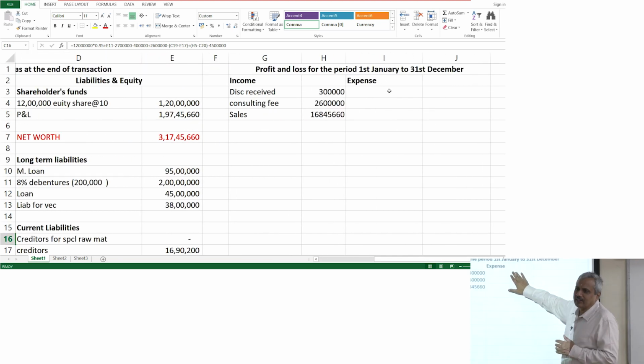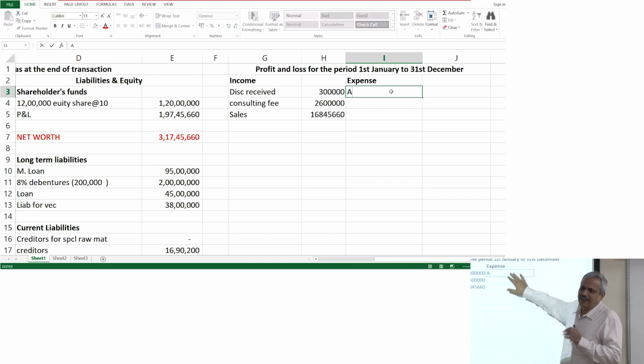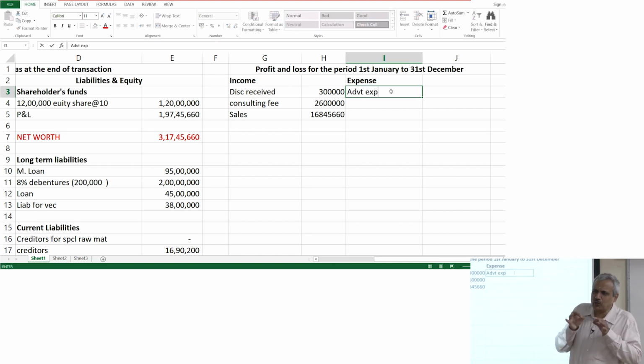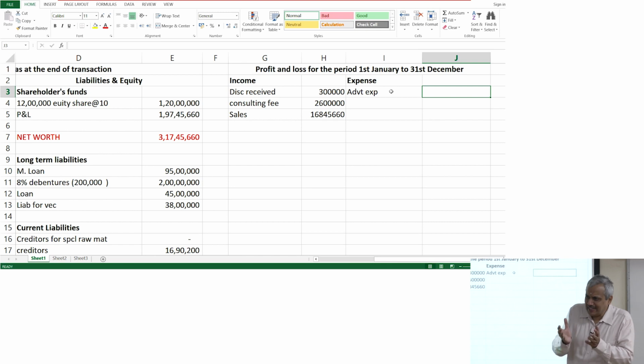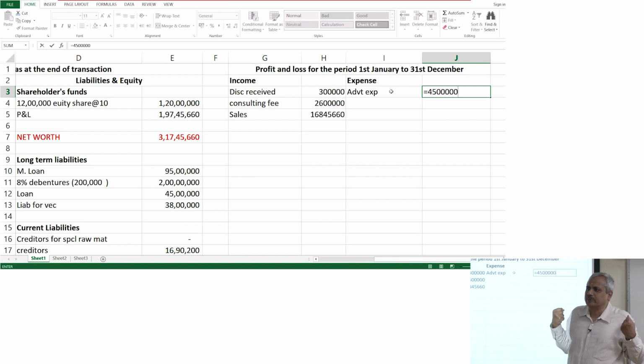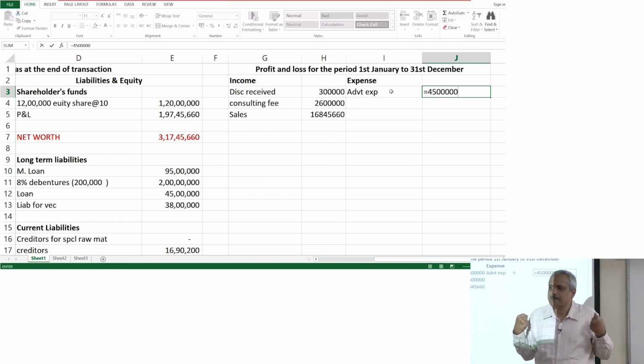What is the expenditure part of it? I will charge expenditure that has accrued. What is accrued? 1 year's expenditure has accrued. In this case, assuming for the time being that it is done at the beginning of the year, that means 45 lakhs divided by 2, 22.5 lakhs worth of advertisement I have consumed, it has been utilized.